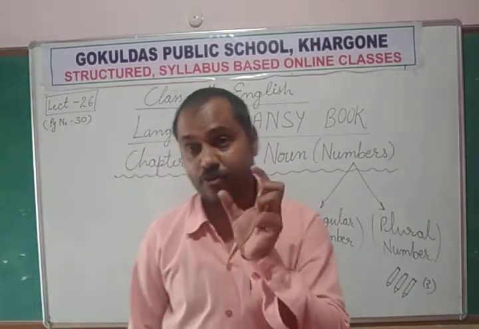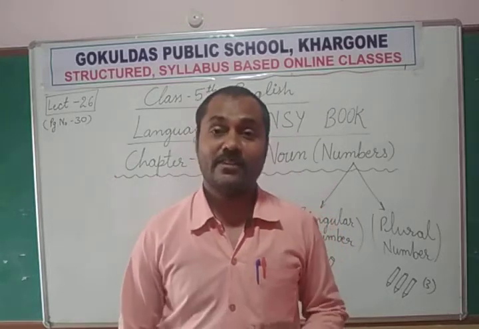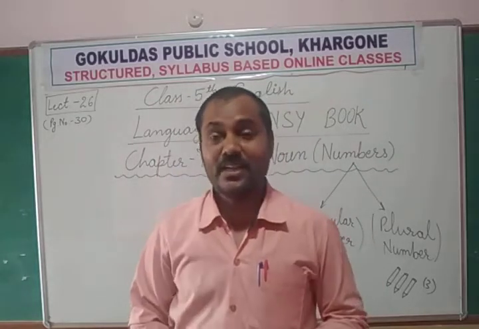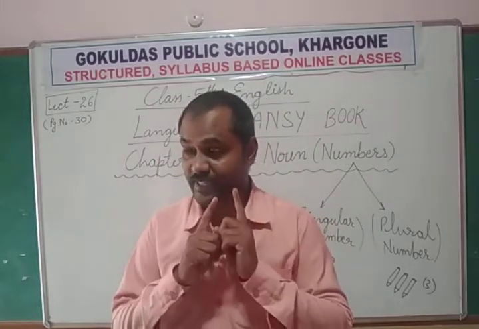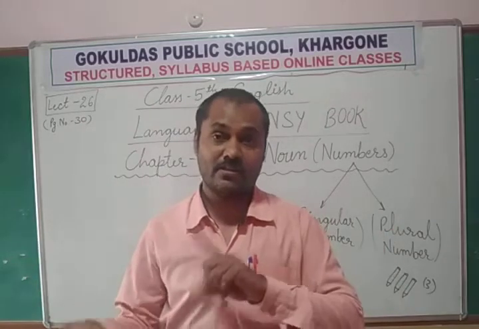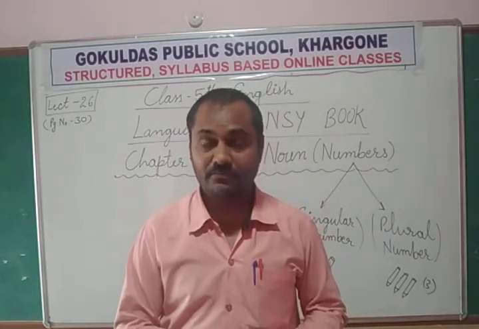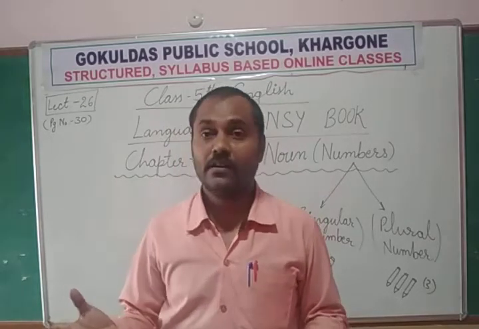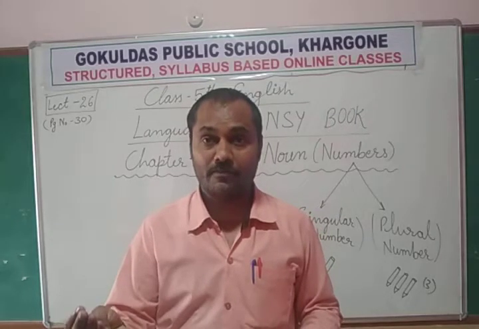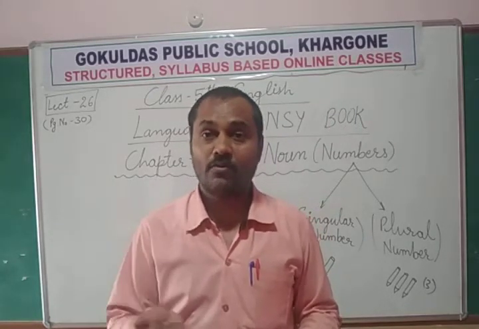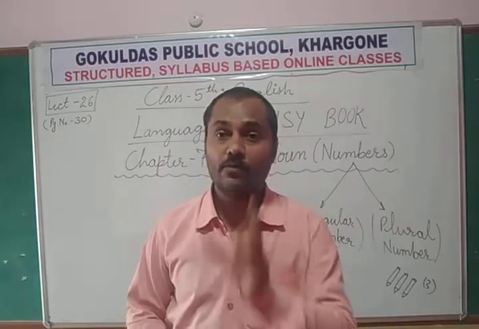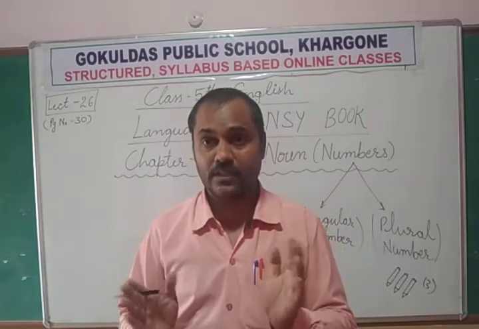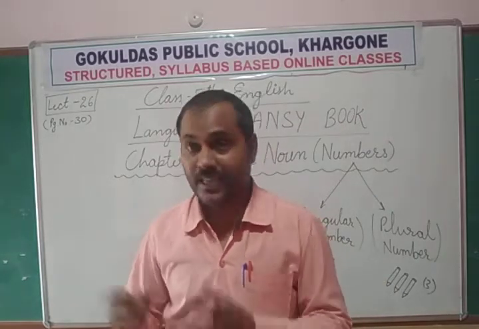Note this in your mind: only countable nouns have singular or plural number. Uncountable nouns do not have singular or plural. Uncountable means, for example, liquid and gas items like water, milk and oil. We don't say waters, that is wrong, only water is used, because we don't have a plural of that. Water, oil, milk, gas.